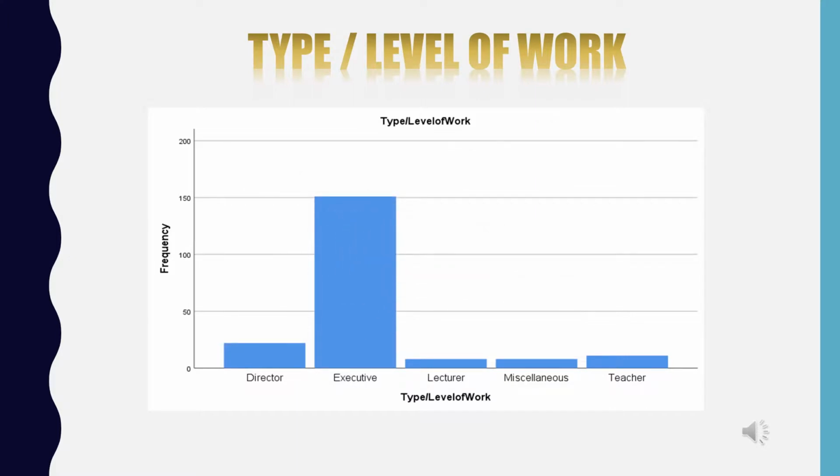The bar chart shows the data for type of work variables. For the numbers, executive is the highest frequency with 151, followed by director with 22, 11 for teacher, and 8 for both lecturer and miscellaneous.